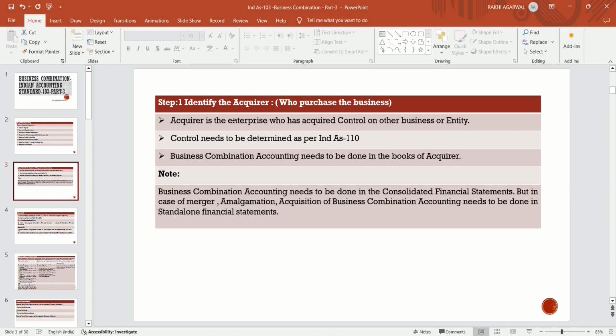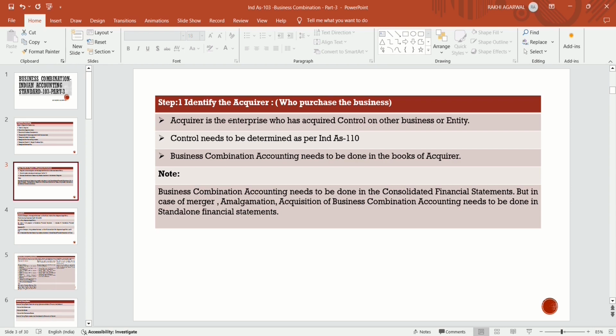But if it is a case of merger or amalgamation, then there is no need to prepare consolidated financial statements, because in a merger they are merging the other entity into their own entity, and there is no existence of that other entity. If there is no existence of that other entity, then there is no question of preparing a CFS. All the adjustments are to be done in the standalone financial statement.